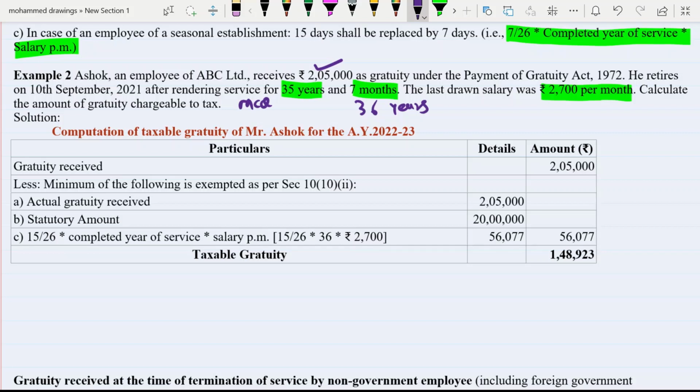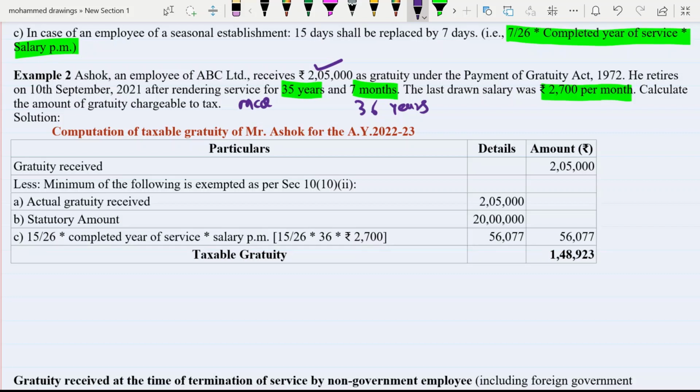Now 2,700 per month is the last salary drawn, and here there is no bifurcation for DA and basic. What is DA and what is basic salary is not given, so in that case you have to take 2,700 per month.